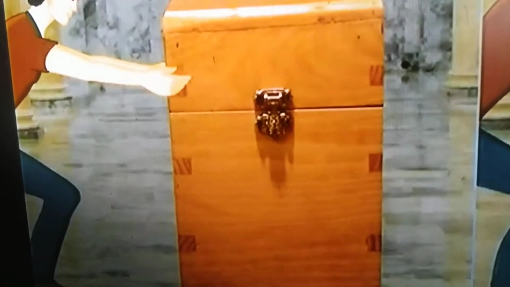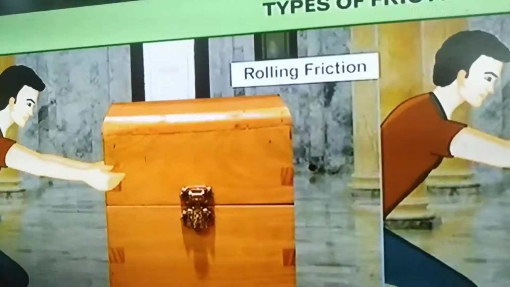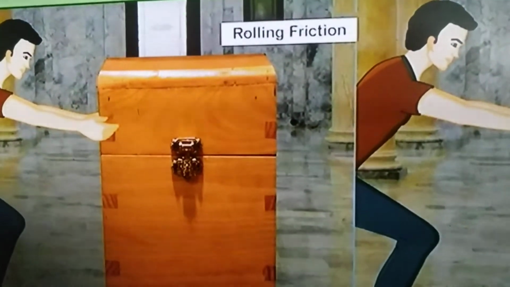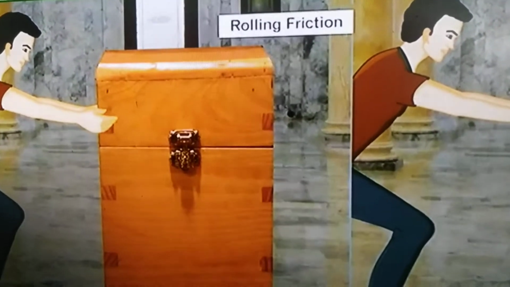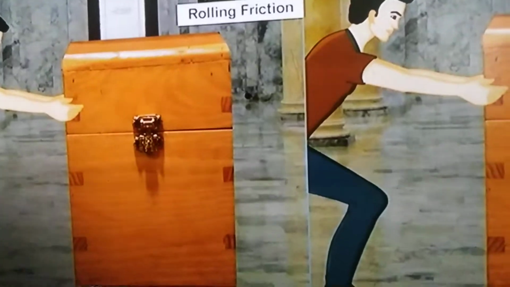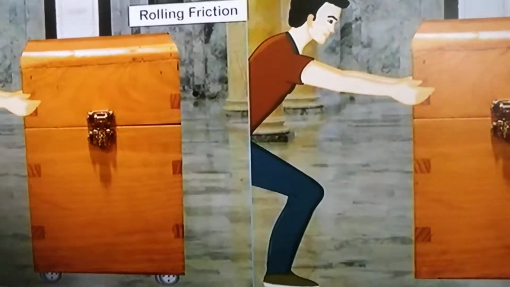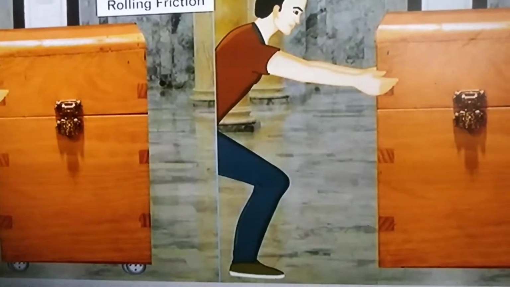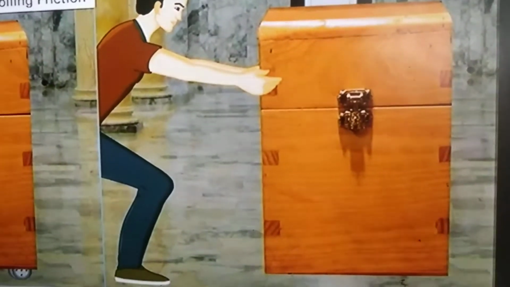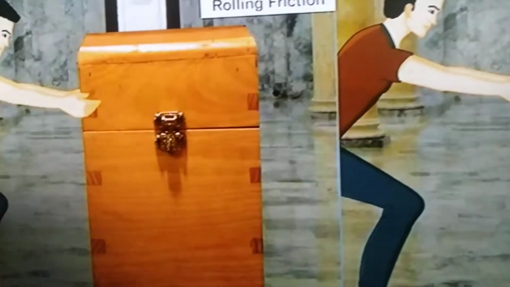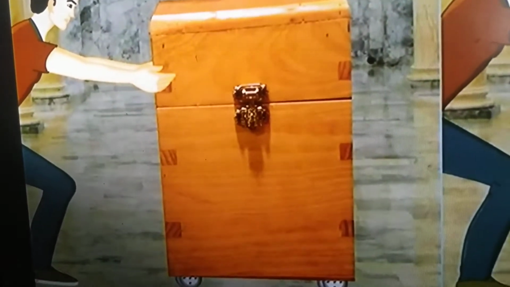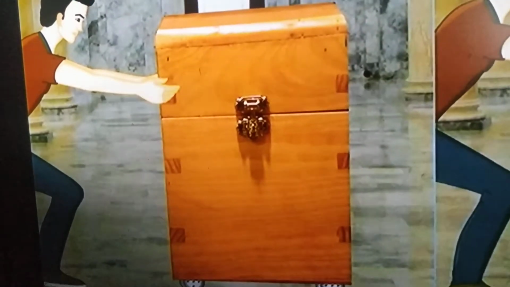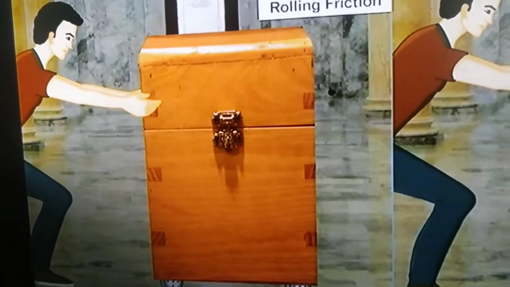So it will be easier to move the box. This friction is called rolling friction. When the object is stationary, that is static friction. When the object is sliding over the surface, it is called sliding friction. Whereas when the object is rolling on the surface, it is called rolling friction.